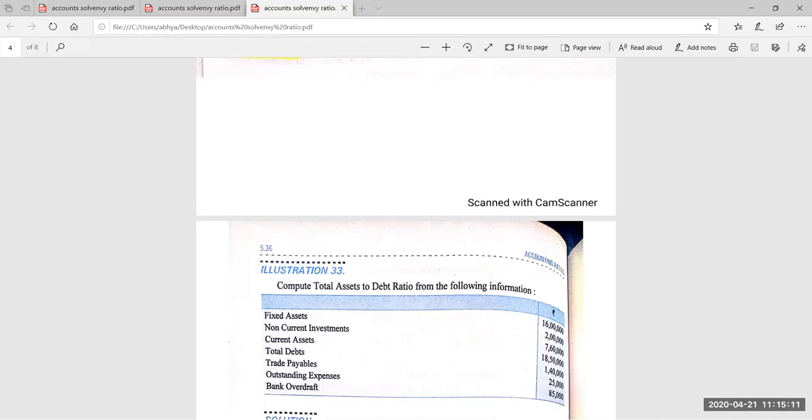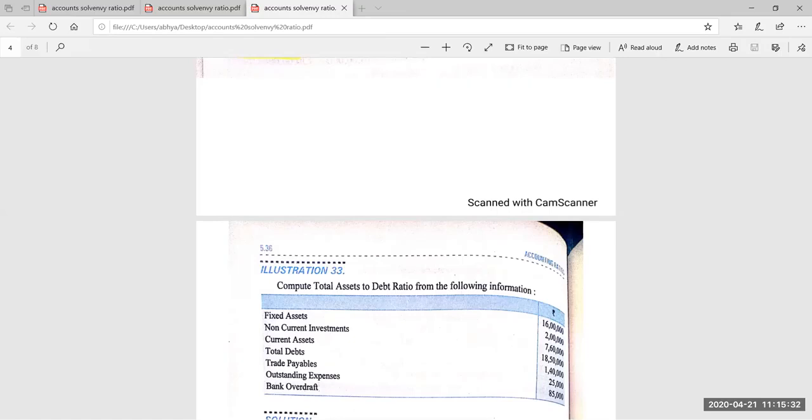First of all, what you have to do? You can prepare the format of balance sheet and keep all these items in the format of balance sheet.